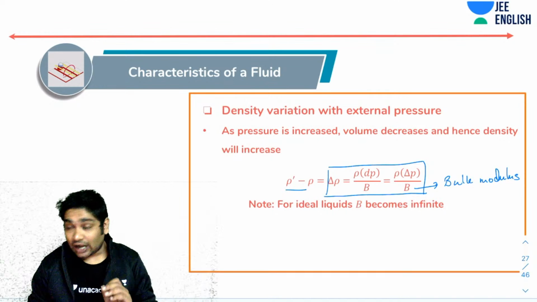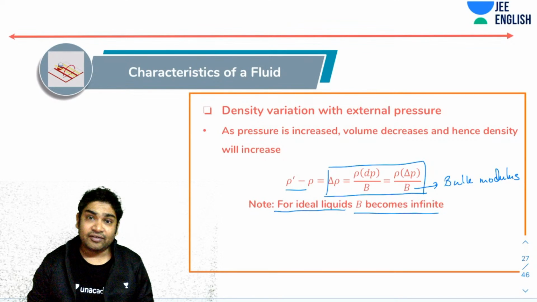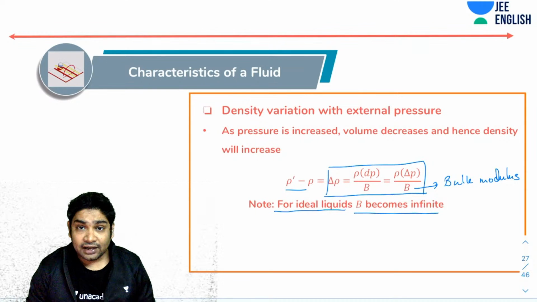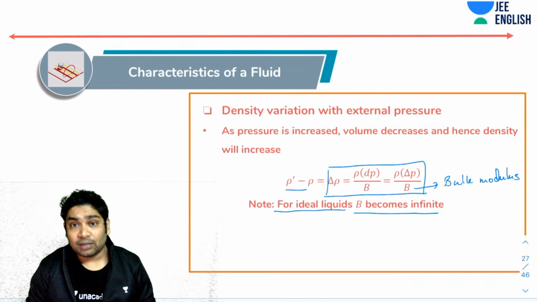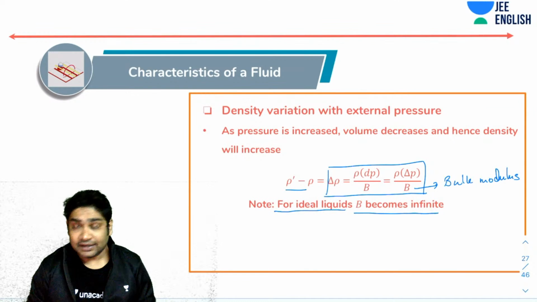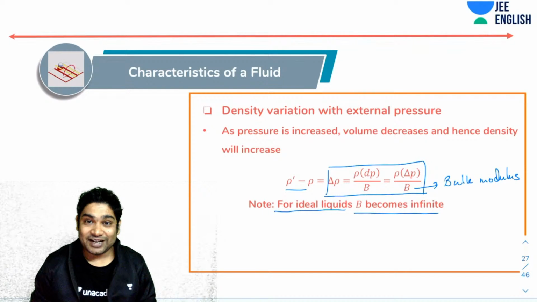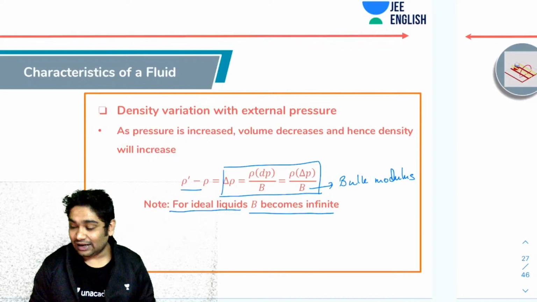Now, please note, for ideal liquids, the bulk modulus can be considered to be infinite. So for ideal fluids, you can consider that their bulk modulus is actually infinite. If it becomes infinite, then for any change in pressure, the change in density would be zero. That is what we are going to be looking at.